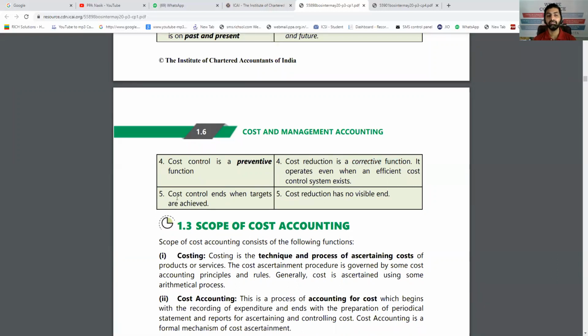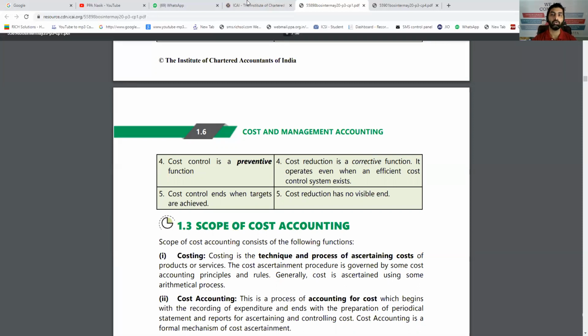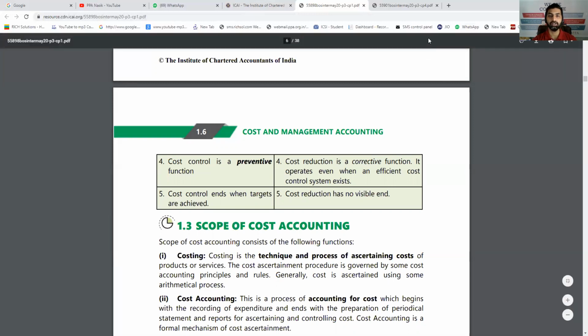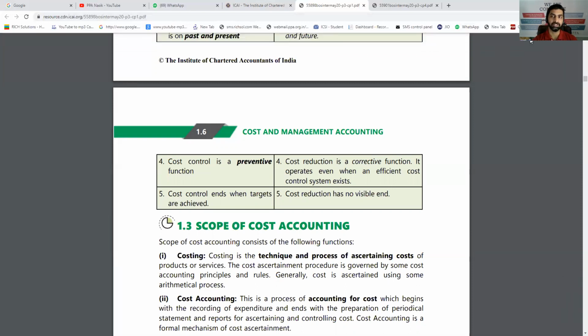Cost control ends when the target is achieved. Okay, the production is done within this much cost, cost control is ended. Cost reduction has no visible end. Every moment, we have to keep thinking about when cost reduction is possible. How can I reduce my overall cost? So it's an ongoing process. It never ends actually. So that was the difference between cost reduction and cost control. That can be a short note or a distinguish question.